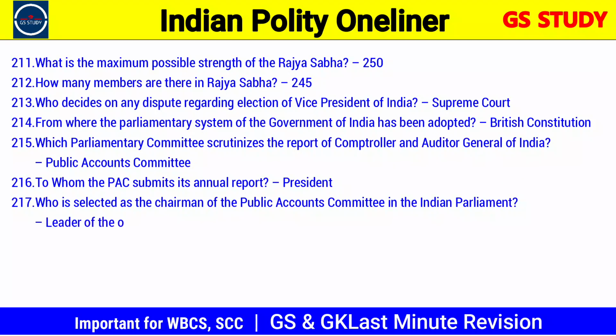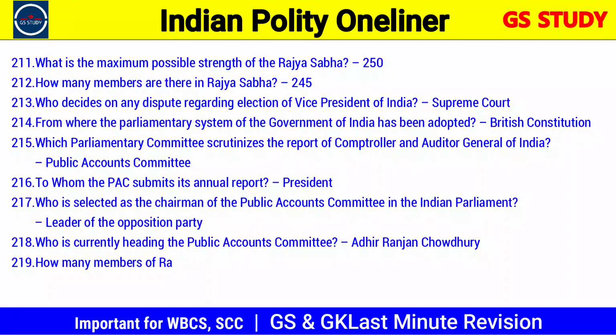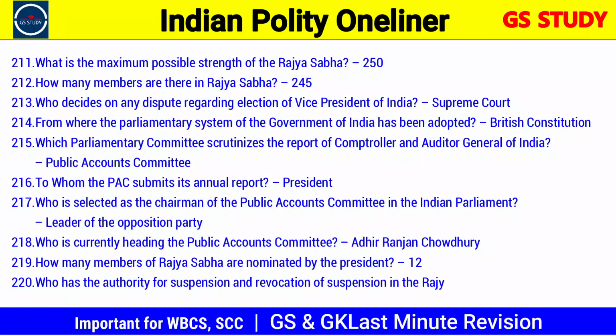214. From where has the parliamentary system of the Government of India been adopted? British Constitution. 215. Which parliamentary committee scrutinizes the report of the Comptroller and Auditor General of India? Public Accounts Committee. 216. To whom does the PAC submit its annual report? President. 217. Who is selected as the chairman of the Public Accounts Committee in the Indian Parliament? Leader of the opposition party.